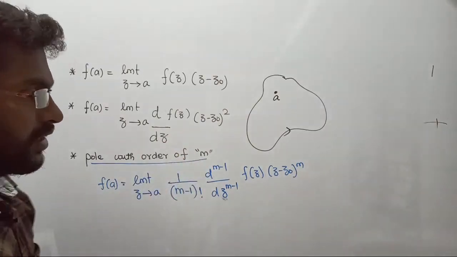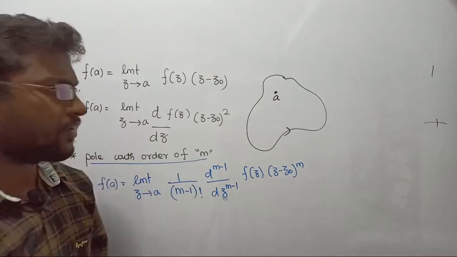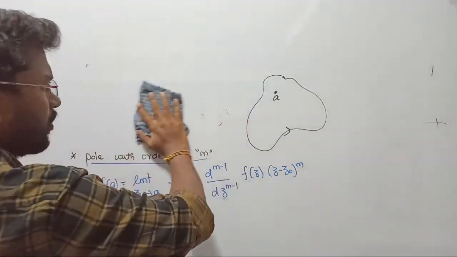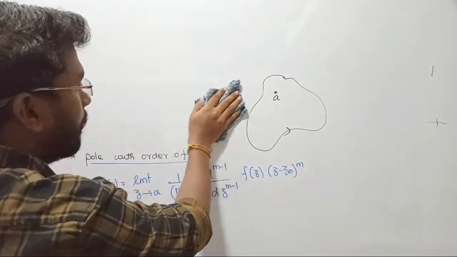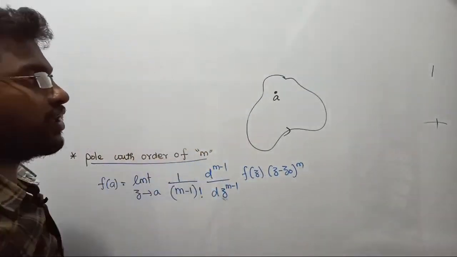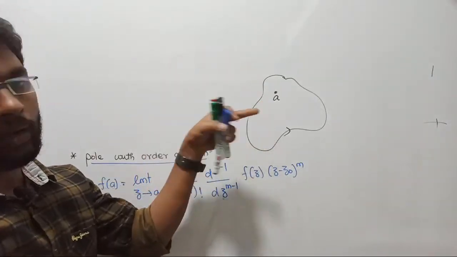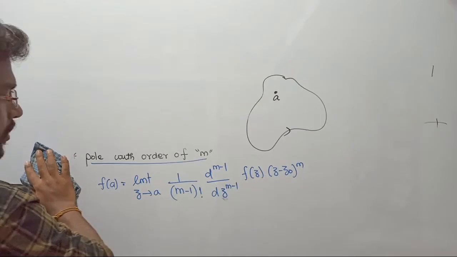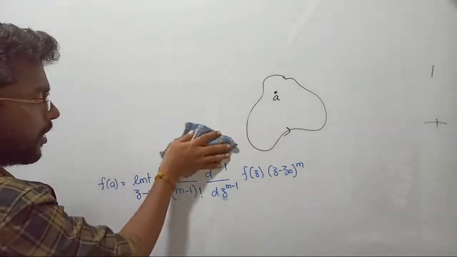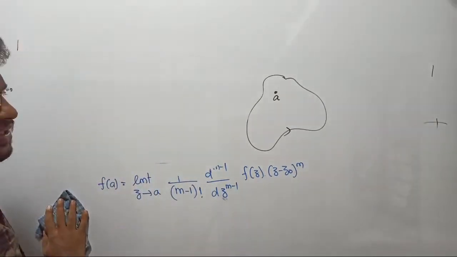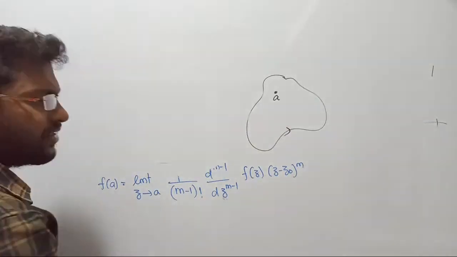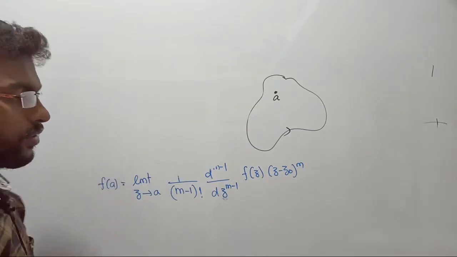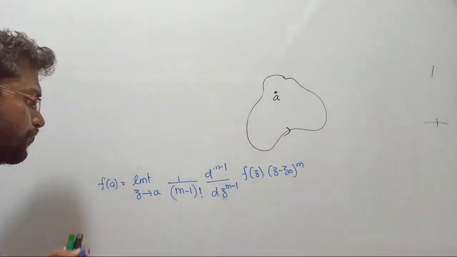Now let us see. Let me rub these things, just to make very clear notes. Just remember the formula, that's enough. What we are doing here, instead of doing complex integrals, is estimating those complex integral values in an alternative way. We are not doing integration; for that we are using another formula, such that we can calculate the value of the complex integral in the easiest way. That's the purpose of the Cauchy integral theorem. So let me keep this general formula for your understanding.